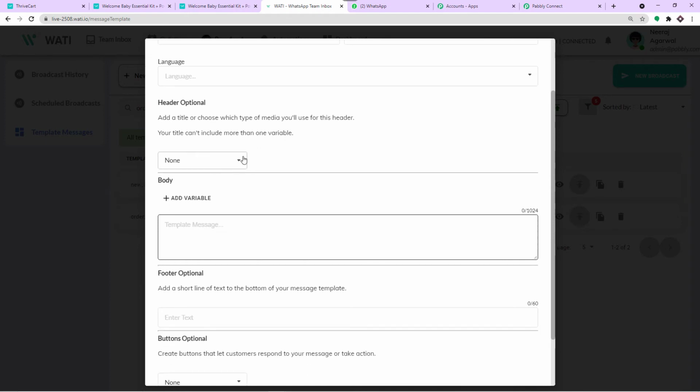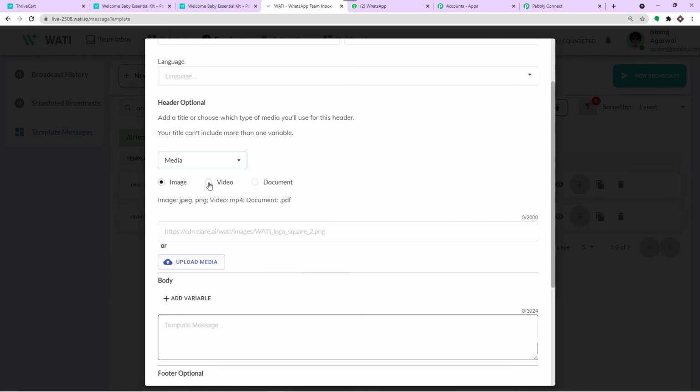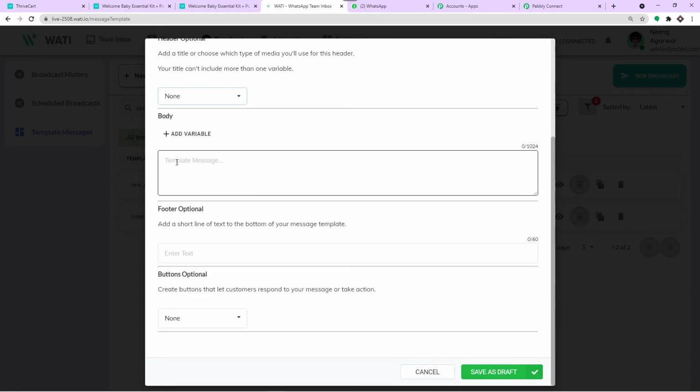After that, if you want to insert some kind of media, let's say the video or the document, you can actually upload the media type. Okay, it's totally up to you. I'm just going with none, and then you type the template message. The template message would be something like, let's go with the order type, order confirmed. And inside two pairs of curly brackets, I'm going to type the name of the person or the name of the product. Order confirmed, thank you, and here the name of the person will come.